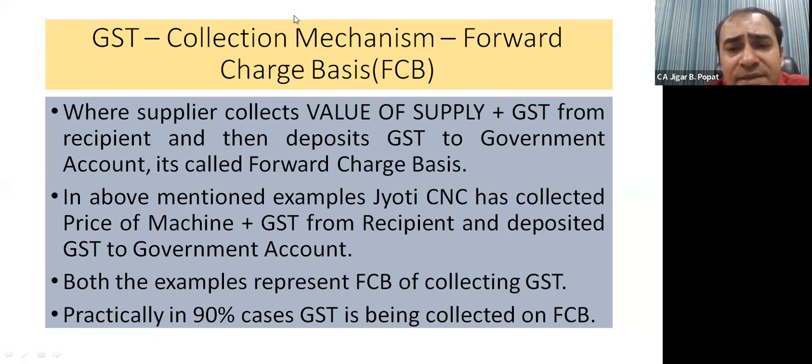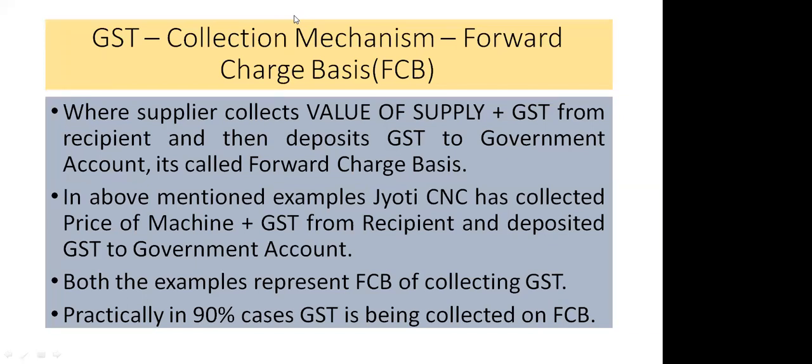Here the government will ask the supplier to come and pay tax. Government will give notices to the supplier asking why you did not pay tax for a few months. That's why the ultimate responsibility of paying tax to the credit of government in forward charge basis will be of the supplier. Till now, whatever we have seen, four or five examples, all were focusing on forward charge basis. All of you are pretty clear about forward charge, friends.